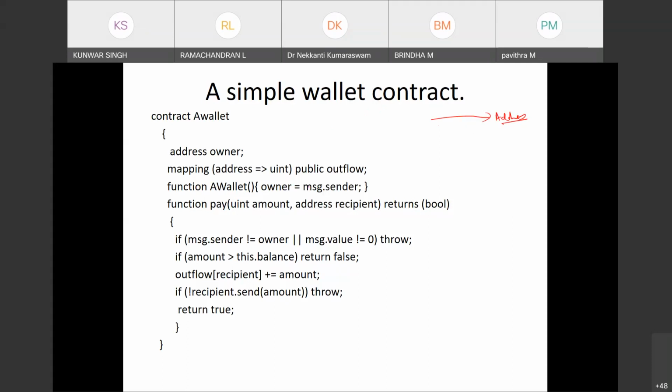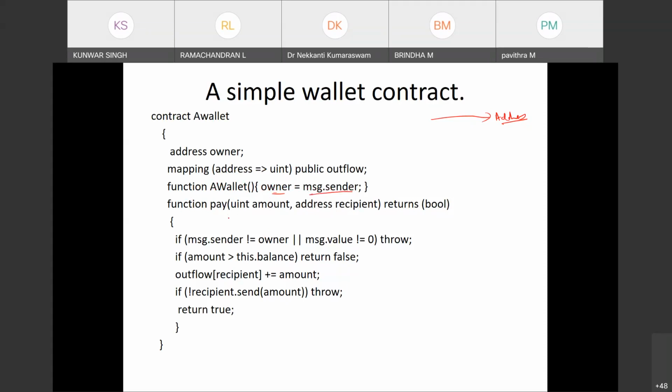Okay. So now see, these are the mappings, address to the balance. You've already seen the mapping. This is the constructor function. Okay, you've seen, this will be executed when the contract is deployed into the blockchain. So whoever has deployed, that person will be the owner. So owner is basically the message sender who has deployed. So this is the way the constructor is mainly used, to set the owner.